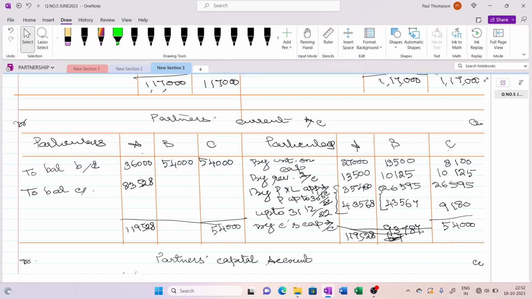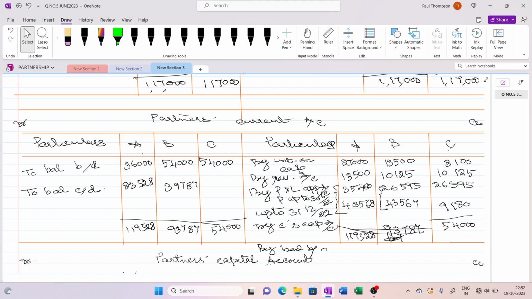This will become the balance brought down on the credit side. Here it would be 93,787. This will be 39,787. So you can write here by balance brought down.